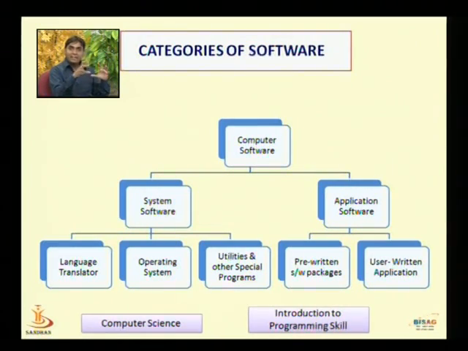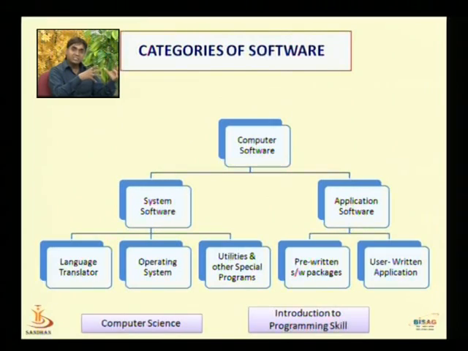The broad category of computer software is system software and application software. There are two broad categories of computer software. The first category is system software. The system software category is basically used for...